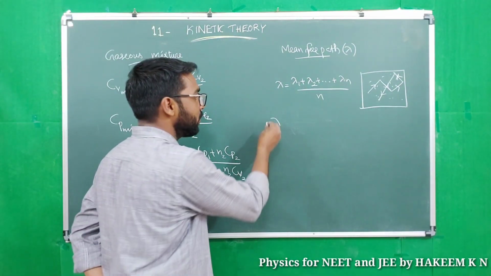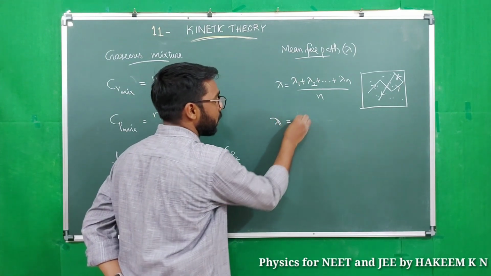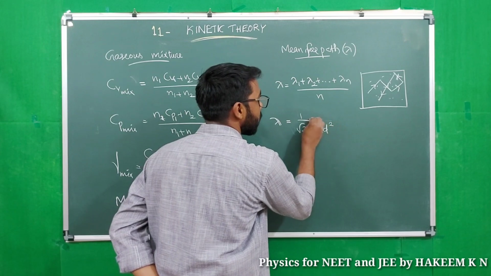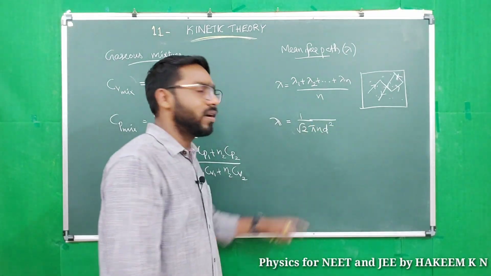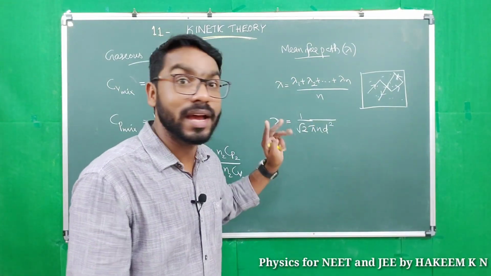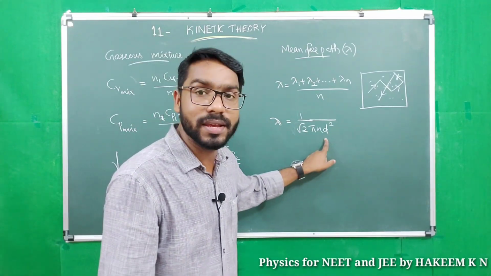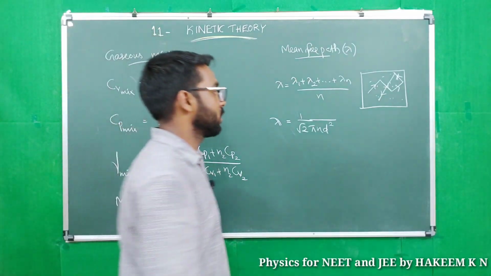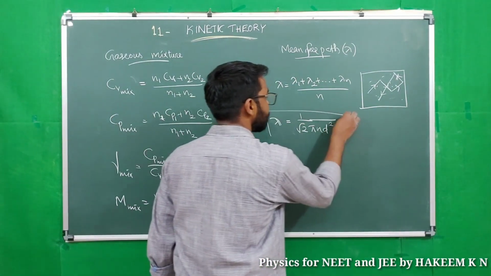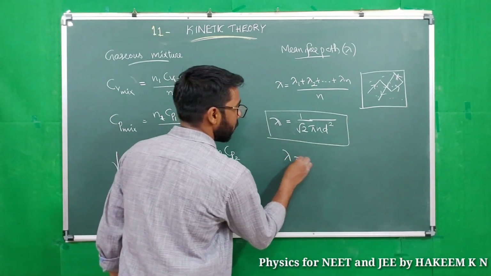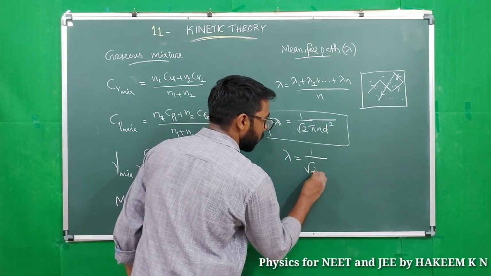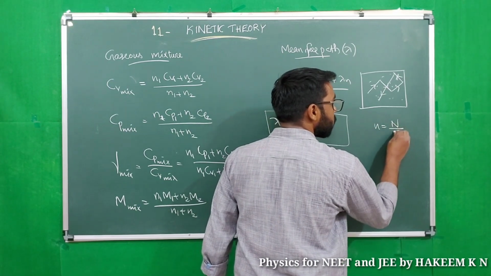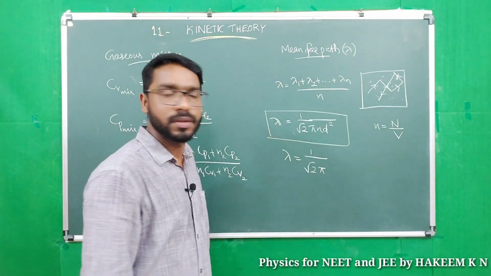And to find mean free path, there is an equation lambda equal to 1 by root 2 pi nd square, where d is the diameter of gas molecules and n is the number of molecules per unit volume, right?